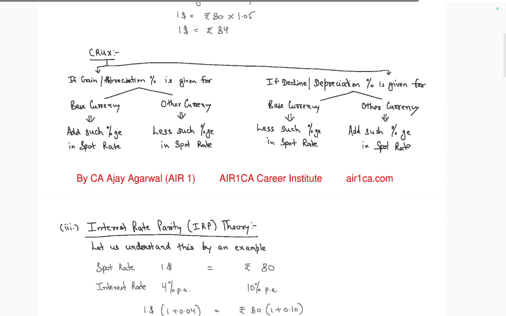The co-axis gain appreciation is given by base currency, other currency in add such a ratio to spot rate, currency in less such a ratio to spot price. For decline depreciation given base currency is less such spot, other currency add such a percentage.